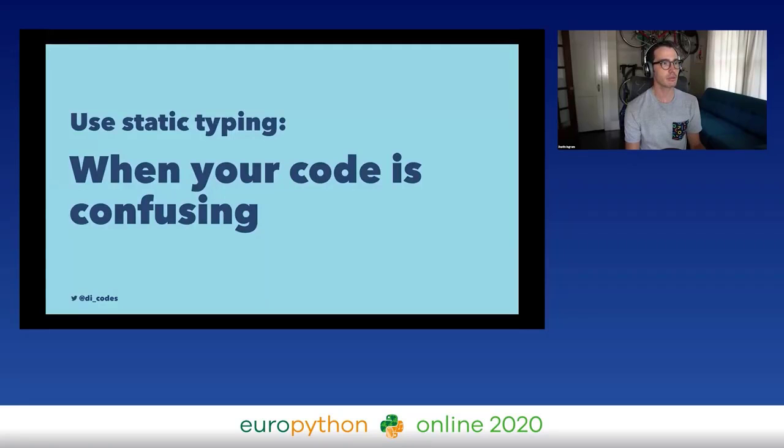You should also use static typing when your code is confusing. So let's be honest, we've all written confusing code before. Some people like to say that annotations are machine verified documentation, and that's true. If you feel like you need to document a confusing function, specifically the input output types of it, for example, you should probably just statically type it, because that will be just as clear, and then you can do static analysis on it as well.